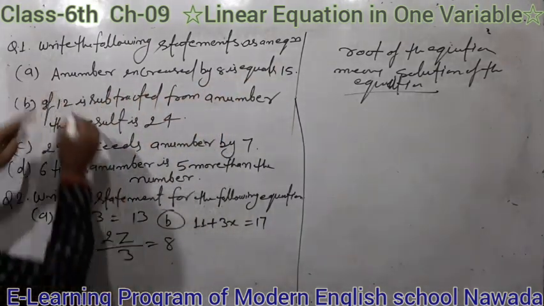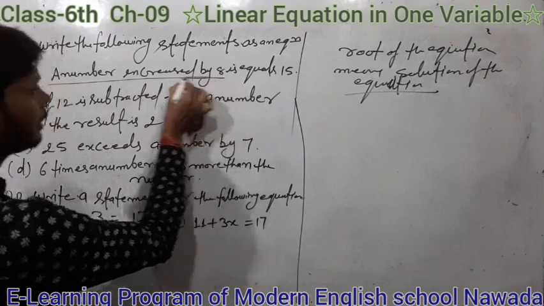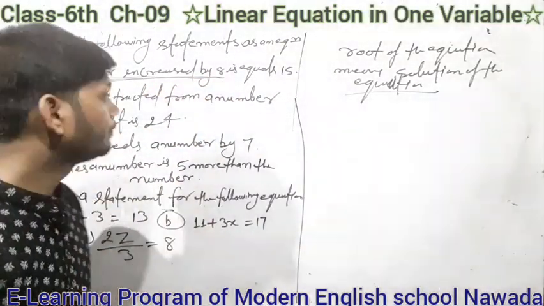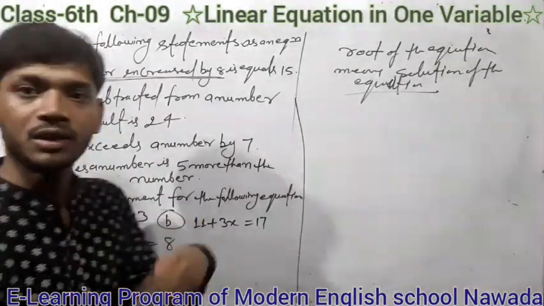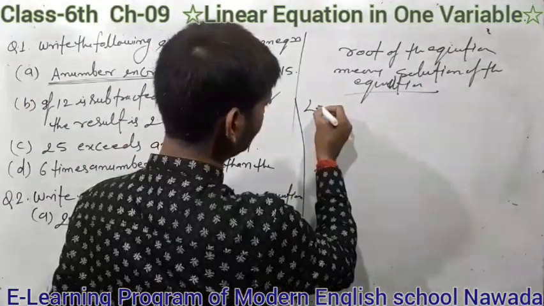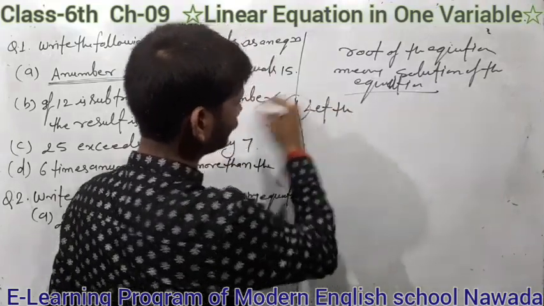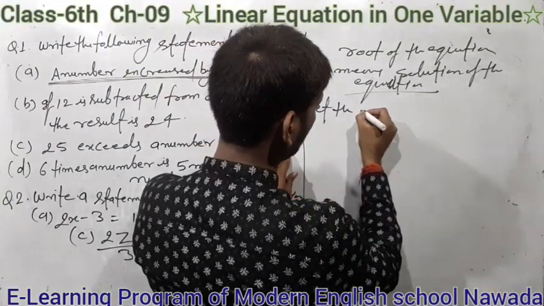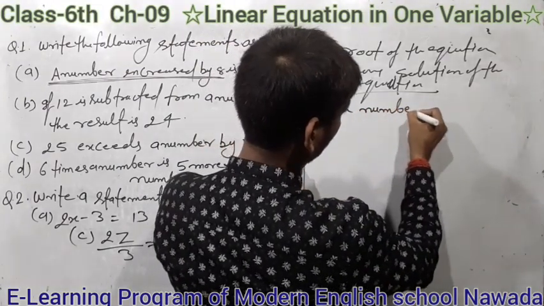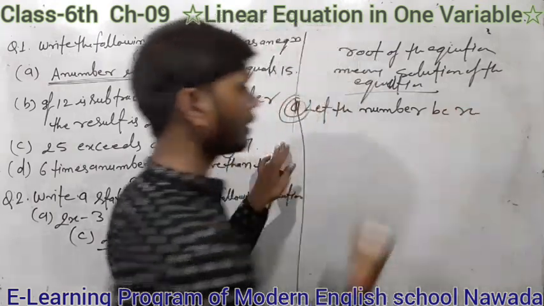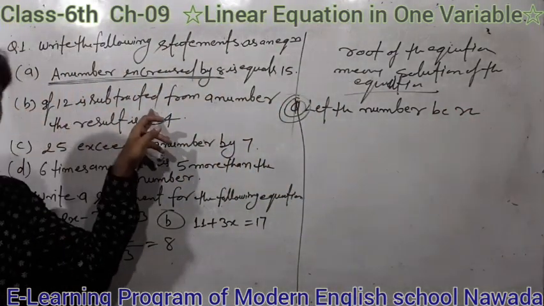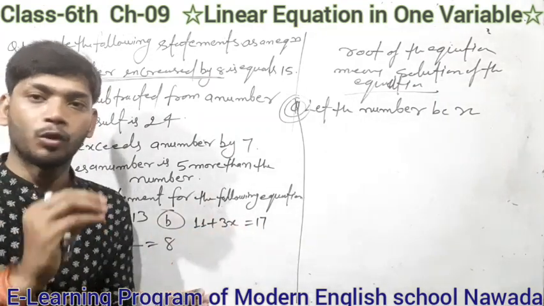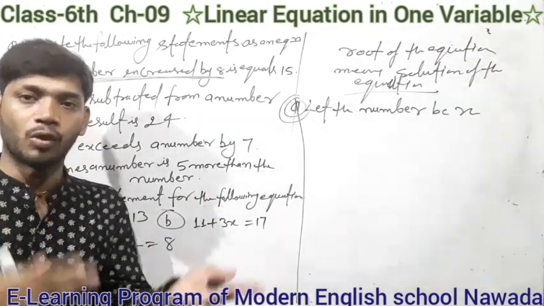First of all, write this statement in expression form. Here the number is not given. Suppose, let the number be x. Here the number is not written, so in the equation you can suppose that number, which is required to find.